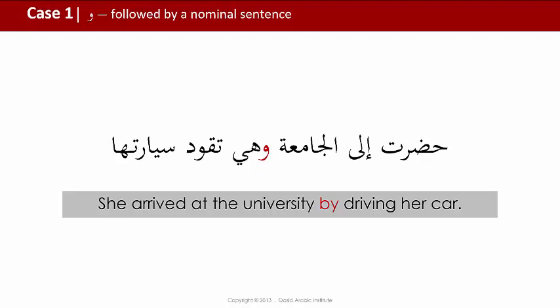She arrived. So here we have وهي تقود سيارتها, and she is driving her car. But the هي تقود سيارتها is about her state at the time that the action of the verb is occurring.